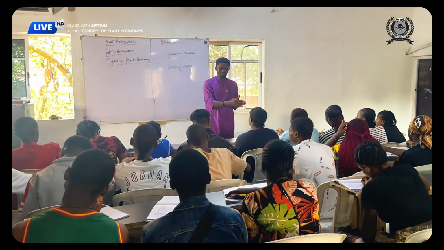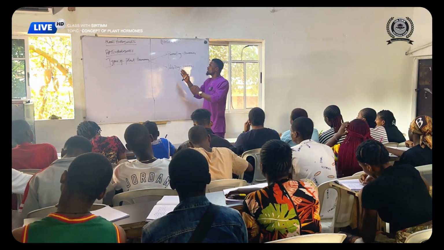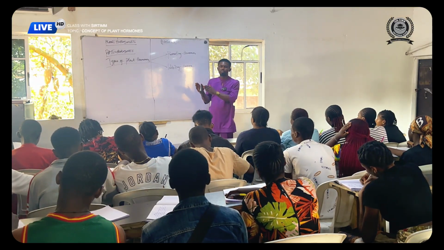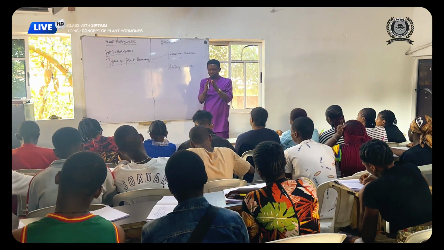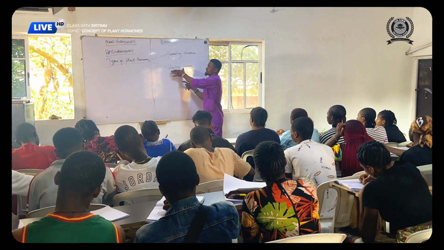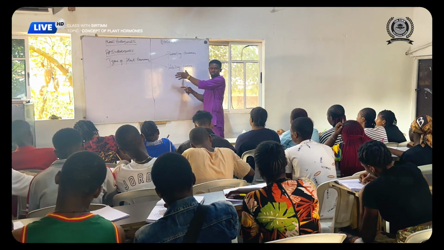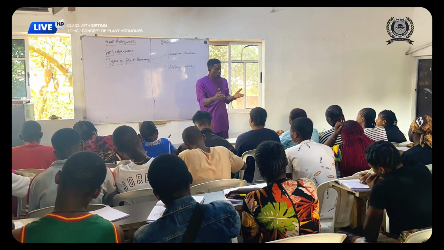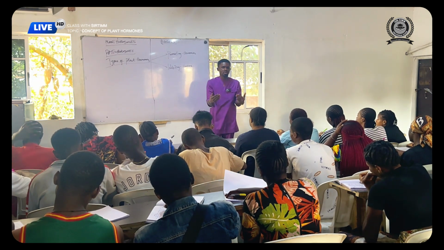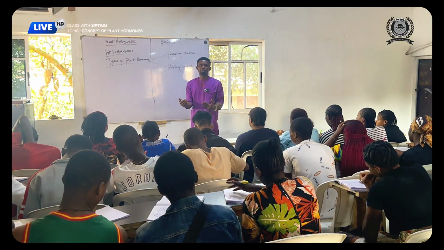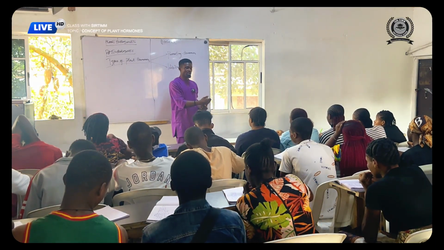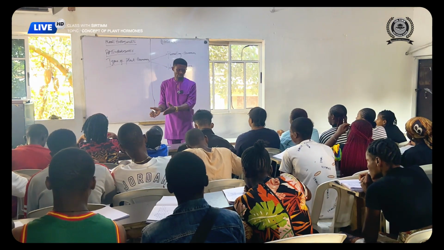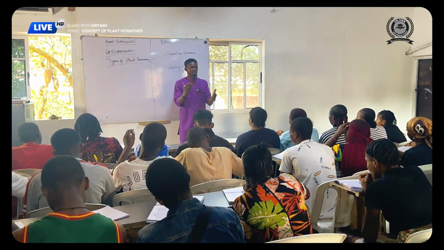Am I communicating? So if I should classify a promoting hormone as a catalyst, I will call it a positive catalyst, isn't it? Then if I should classify this as a catalyst, I will classify it as a negative catalyst, because it reduces the rate at which a particular process occurs in the plant. The same way you have metabolism in the animal, that's the same way you have metabolism in the plant, isn't it?